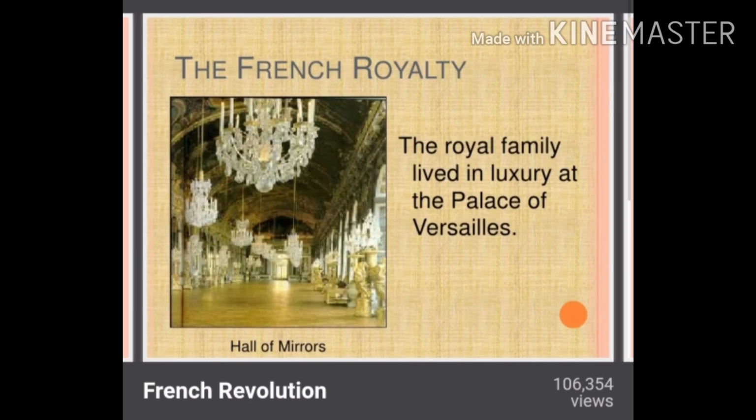Now come to the next, the French royalty. The royal family lived in luxury at the palace of Versailles. It means the royal people, the family of the royals, lived in the luxury of the palace of Versailles. Can you see the pic? Yes, that is the inside picture of the palace of Versailles, where the royal people used to live.